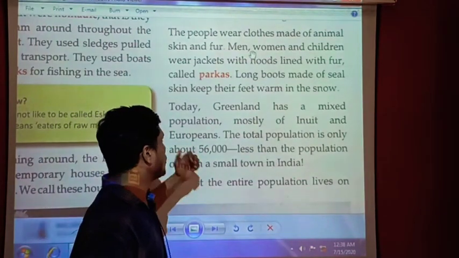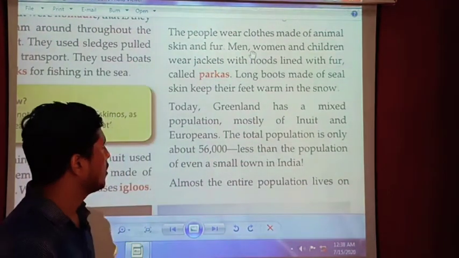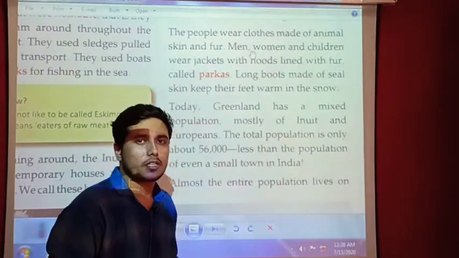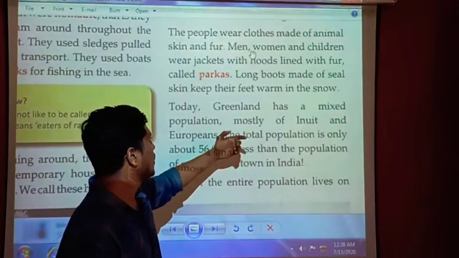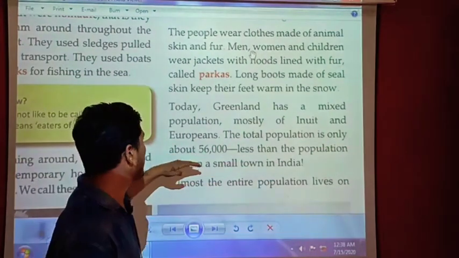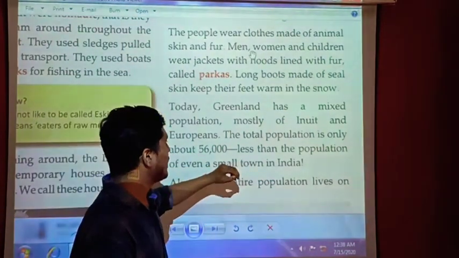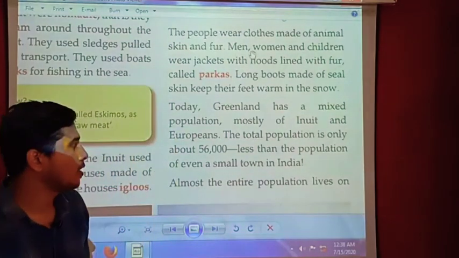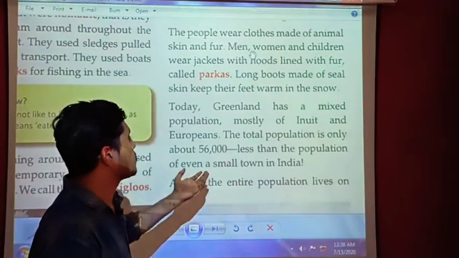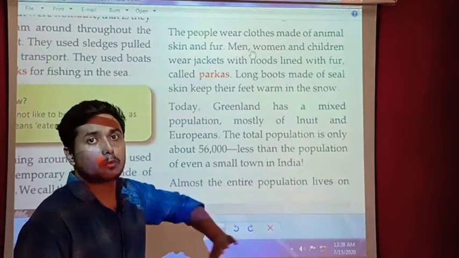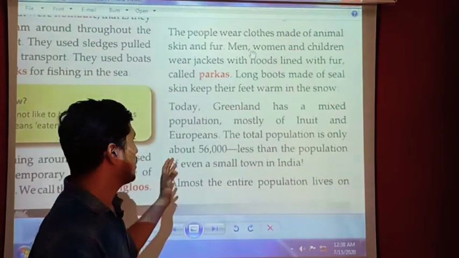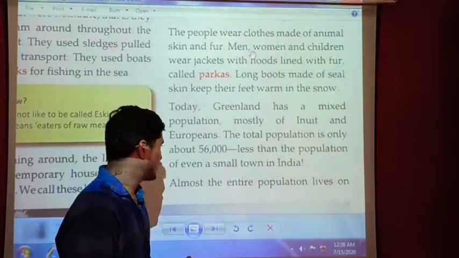Today Greenland has a mixed population, mostly of Inuit and Europeans. The total population is only about 56,000 people, less than the population of even a small town in India. If we compare it with a small town of India, we can say that it is also less than that. The population of Greenland is quite less.